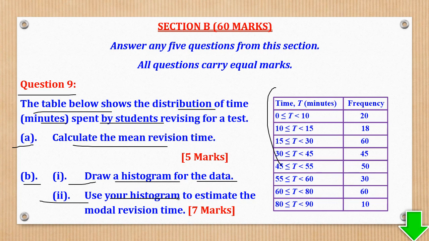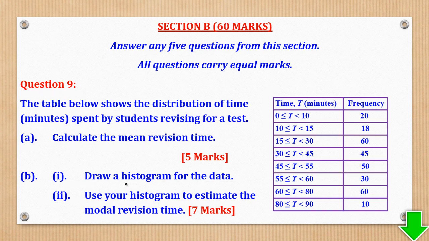And Roman 2, use your histogram to estimate the modal revision time. So these are inequalities. Each time you see inequalities, it means the class is the same as class boundary. Some students are funny. When they see this less than, they think it is maybe 9.9. No, no, no. So here I can put any inequality of my choice. I can put less or equal to, or I can put just less than. Same applies to this.